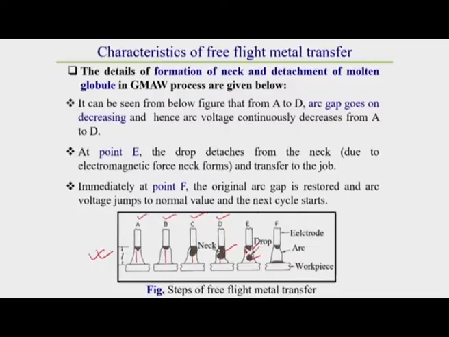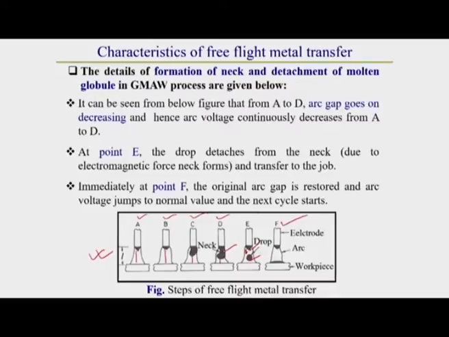Once the drop is detached, the arc length is restored to its original length, so the arc voltage returns back to its original value. Then at point F, the next cycle of molten metal transfer starts.